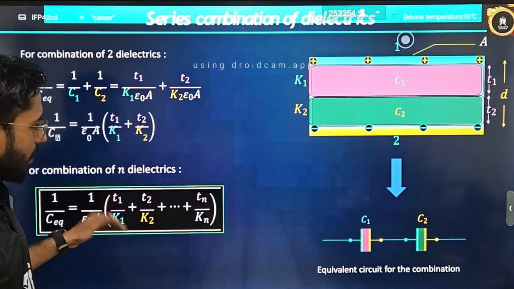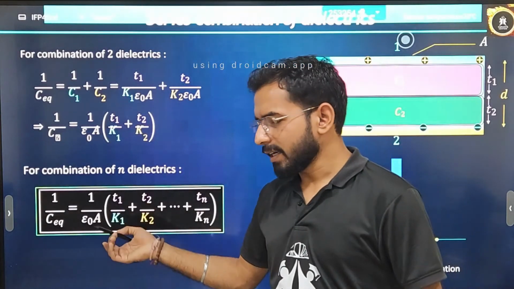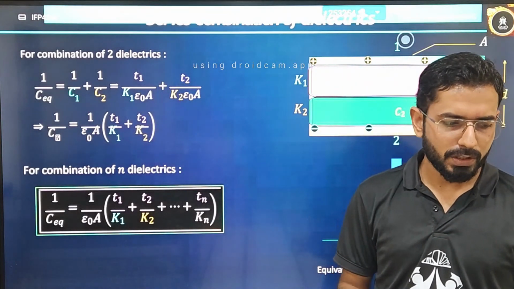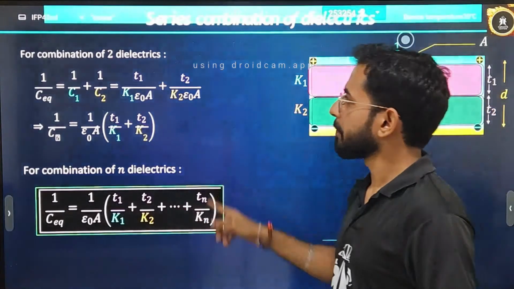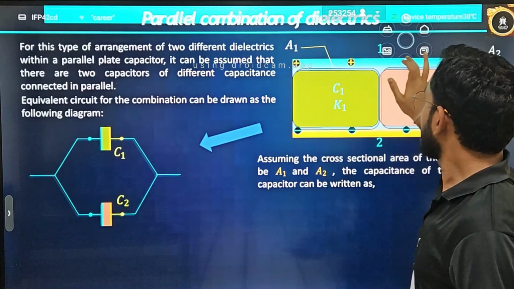Exactly the same thing. Now it depends how you are writing. Either you write 1 by C equivalent, or you write C equivalent directly. It's completely your choice according to the question. You can switch that. Now let's see a little bit about parallel combinations also.